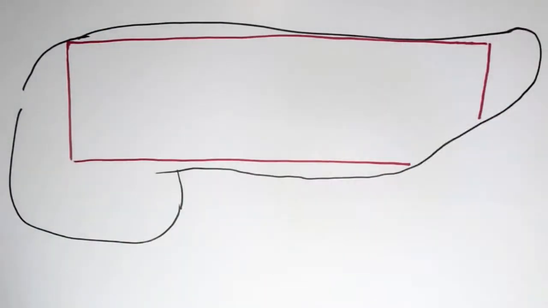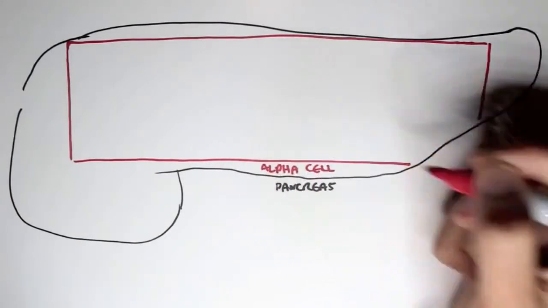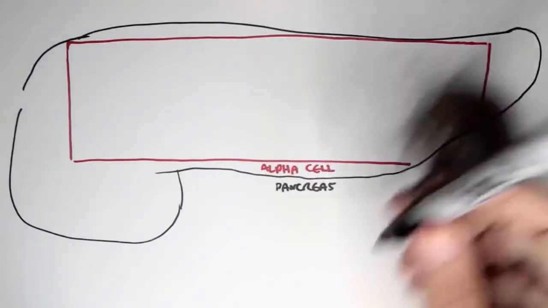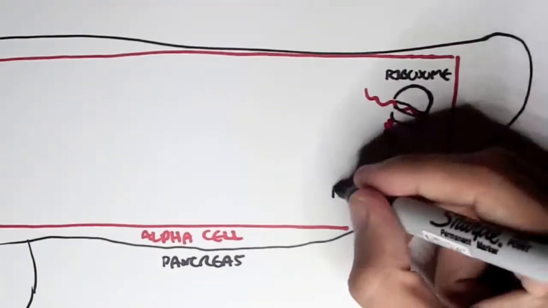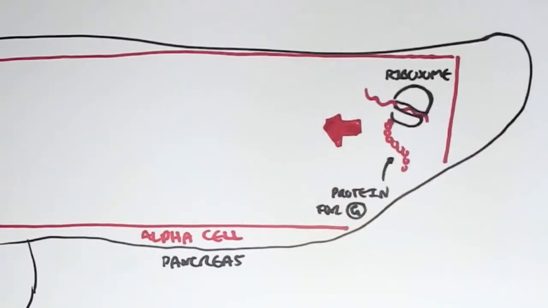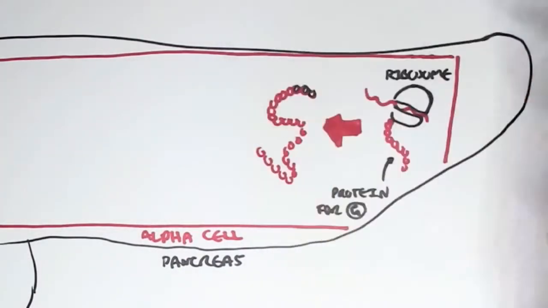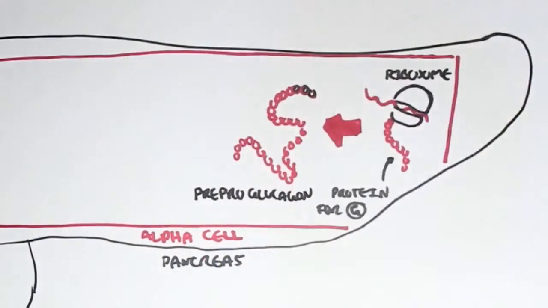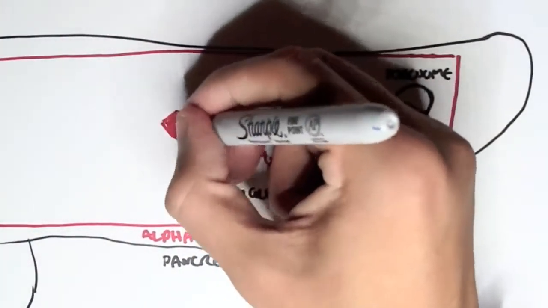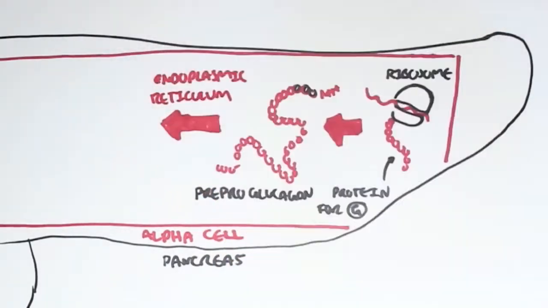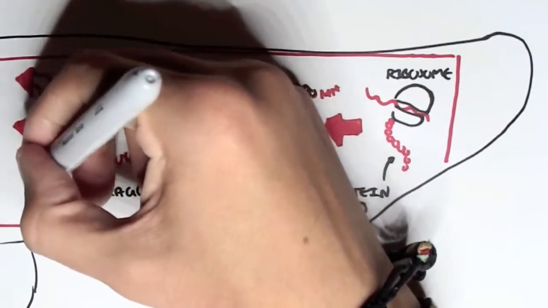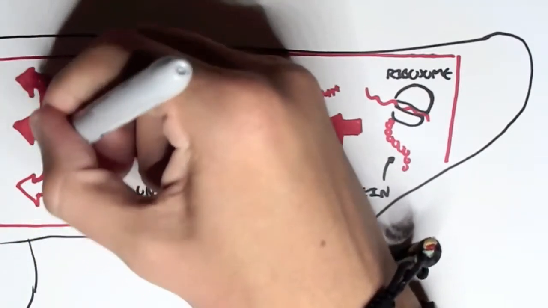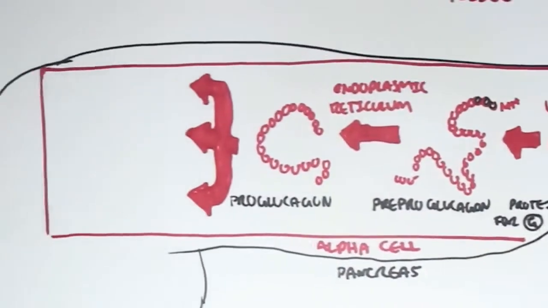So here we have the pancreas, and glucagon synthesis occurs in the alpha cells of the pancreas because it's these alpha cells which essentially secrete glucagon. And within these alpha cells, we have this ribosome, which is translating an mRNA for glucagon. Okay, and so this polypeptide is pre-proglucagon. Pre-proglucagon, which has just been translated, will then travel to the endoplasmic reticulum to get cleaved and sorted to make proglucagon. The proglucagon is then cleaved into 3 different peptides by a particular enzyme.